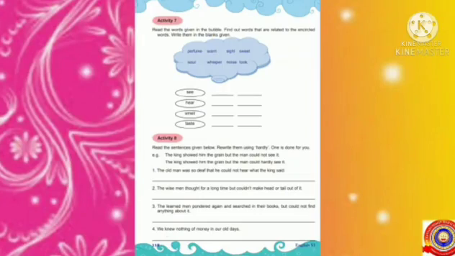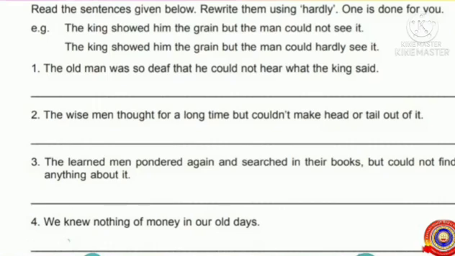Now all of you look at Activity 8. Read the sentences given below. Rewrite them using hardly. One is done for you. Example, the king showed him the grain, but the man could not see it. The king showed him the grain, but the man could hardly see it.